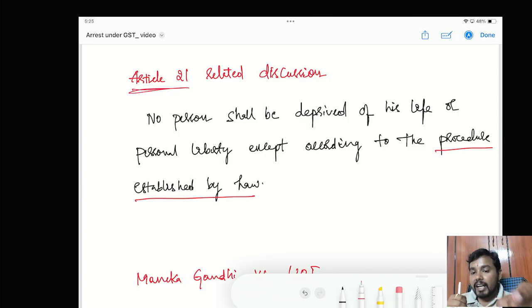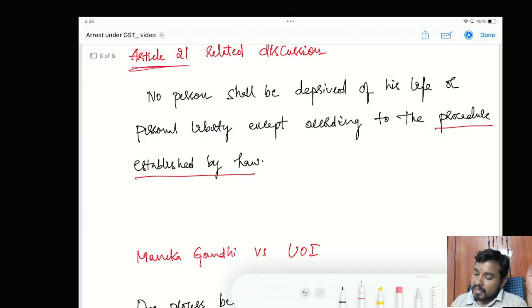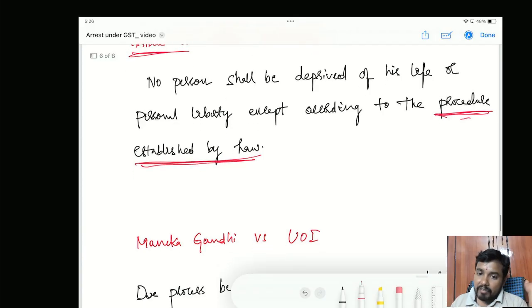Now a fundamental right is being taken away. Whenever a fundamental right is being taken away, the courts will look into it very seriously, because the apex court and the courts are there to protect the fundamental rights of the citizens of this country. Now what Article 21 is saying: no person shall be deprived of his life or personal liberty except according to the procedure established by law. It means that I can take away your personal life and liberty only by following the procedure established by law. Without following the procedure established by law, I cannot take away your right to life and personal liberty.